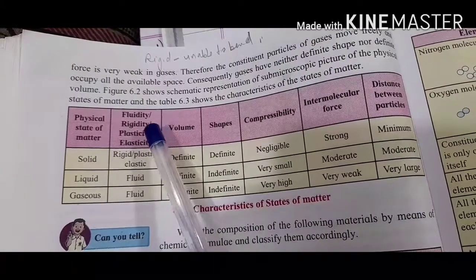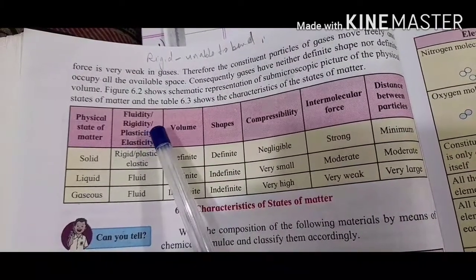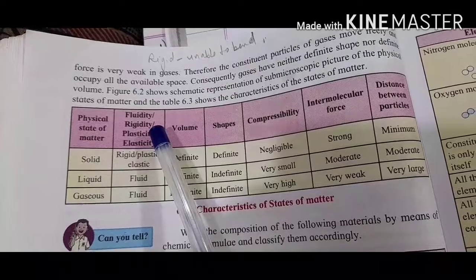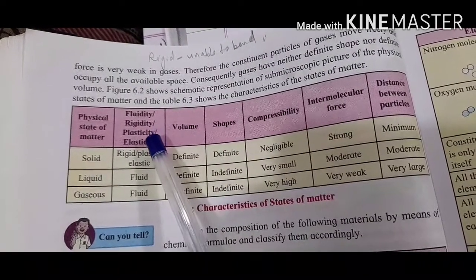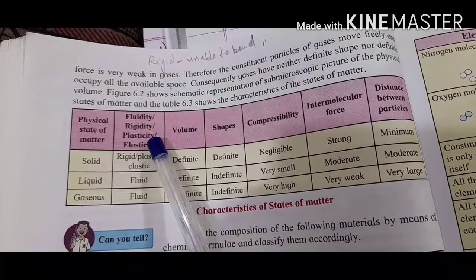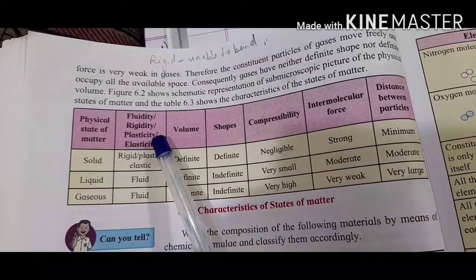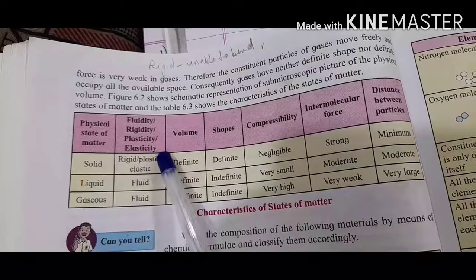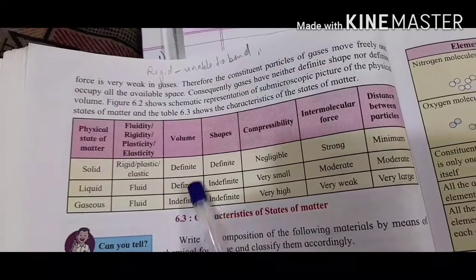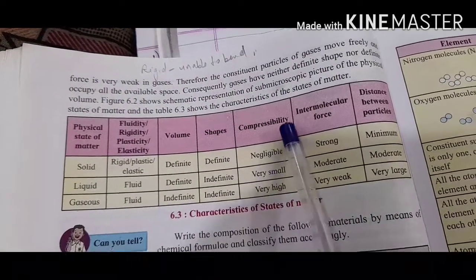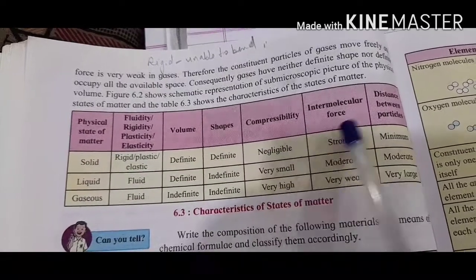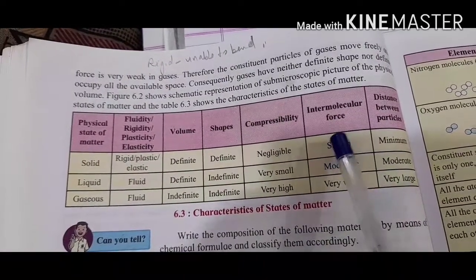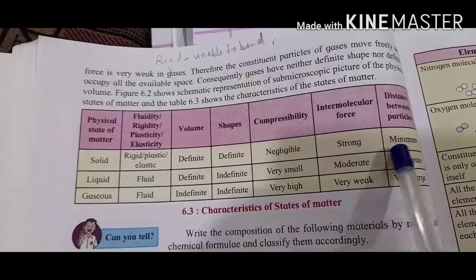Fluidity means they can flow. Rigid means unable to bend, very tough. Plasticity means it has some softness, and elasticity means it is like rubber. Then volume, shape, compressibility, intermolecular force, and distance between particles.